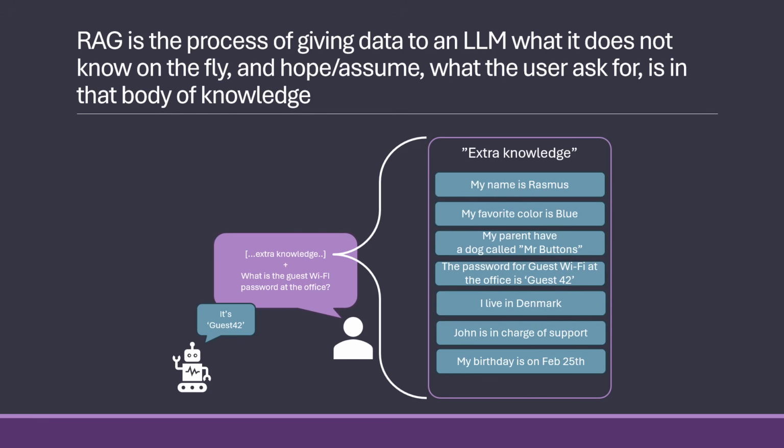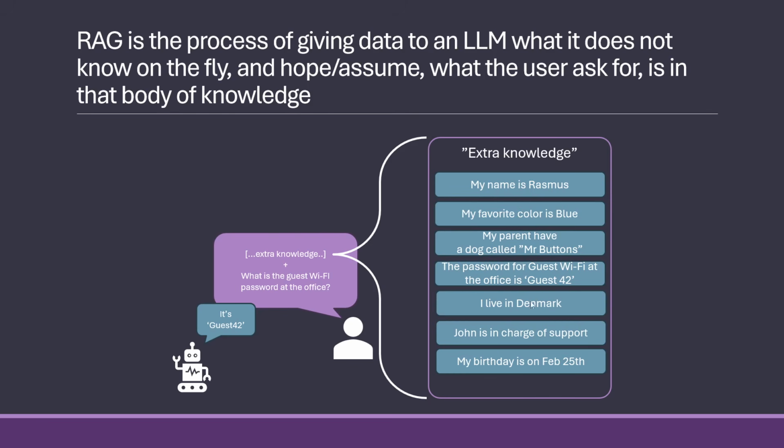But you don't know what they will ask for. So you give it a lot of data, and then you hope or assume that you have given the information. So if I'm asking what is the guest Wi-Fi password, and I give it my name, my favorite color, my parents' dog's name, the Wi-Fi password, where I live, who is in charge of the port, and my birthday, if that's the extra knowledge I give, it can actually answer.